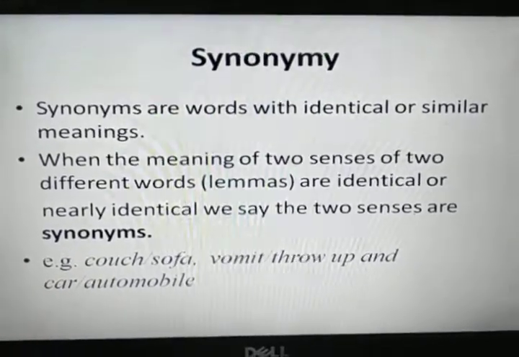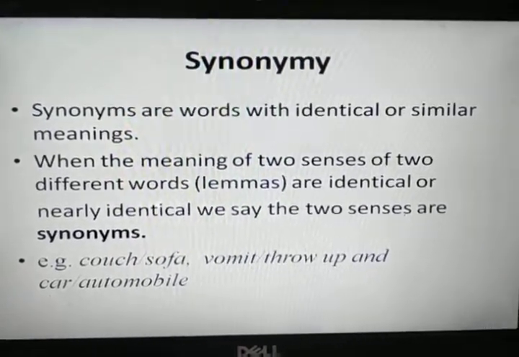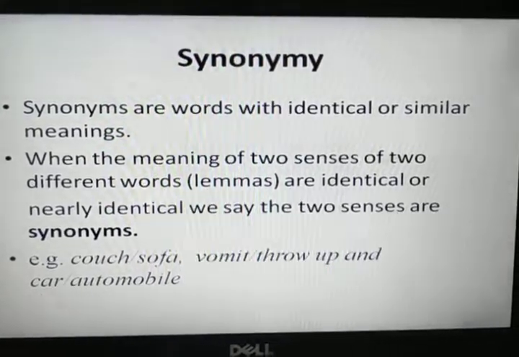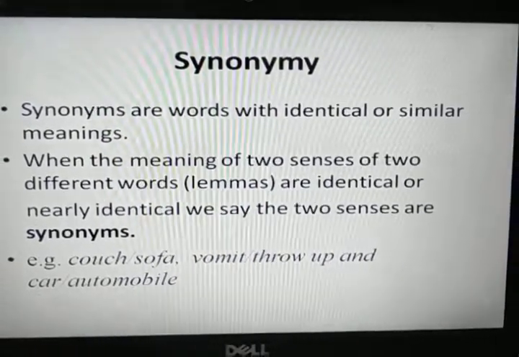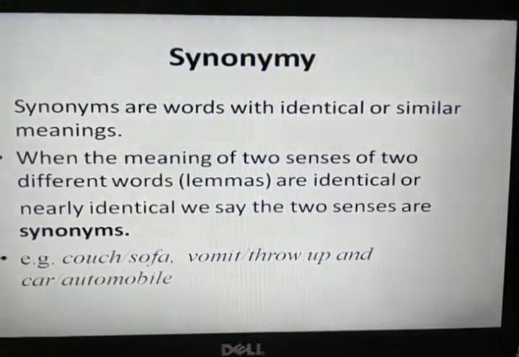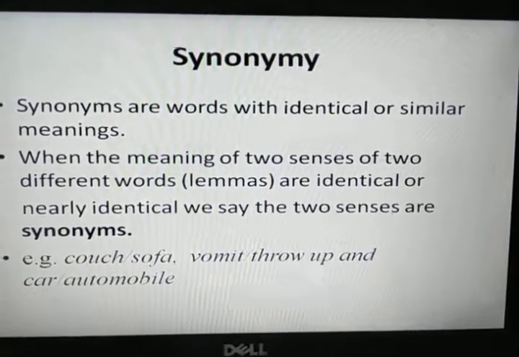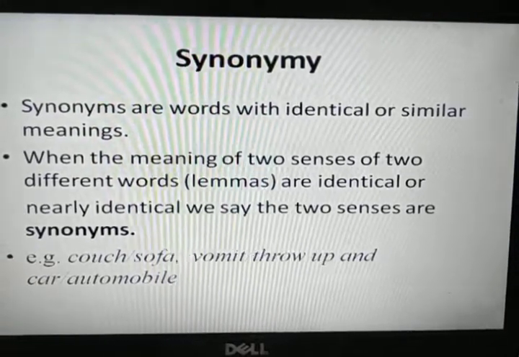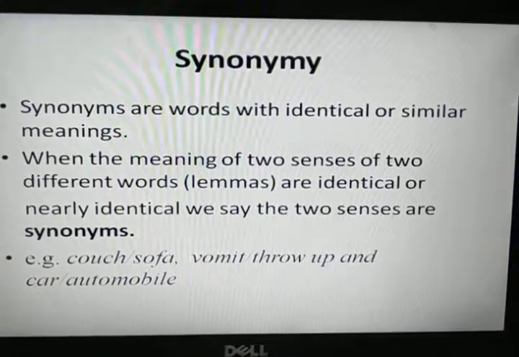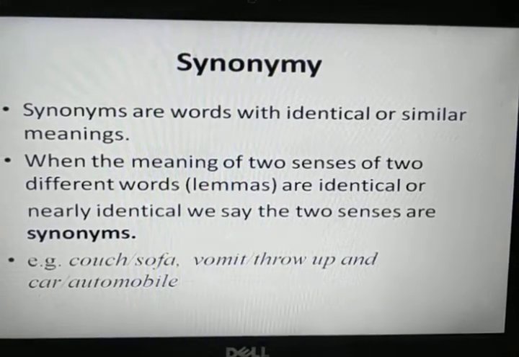Now coming to the next relation, that is synonymy. Synonymy is a very common relationship and everyone is well acquainted with it. So what is synonymy? Synonyms are words with identical or similar meanings. When the meanings of two senses of two different words are identical or nearly identical, we say the two senses are synonyms.